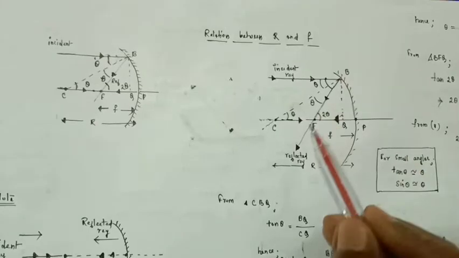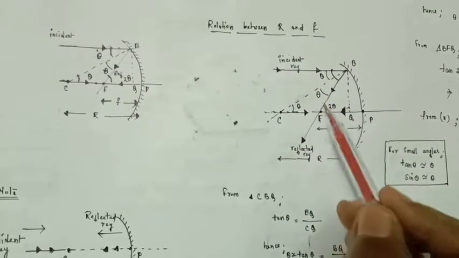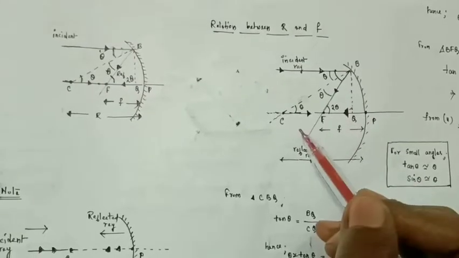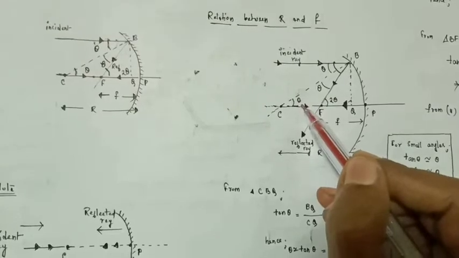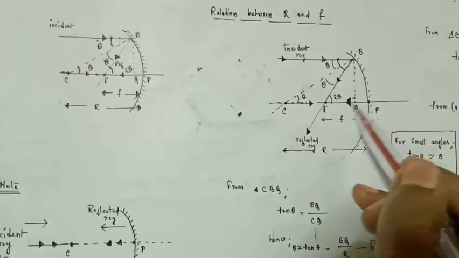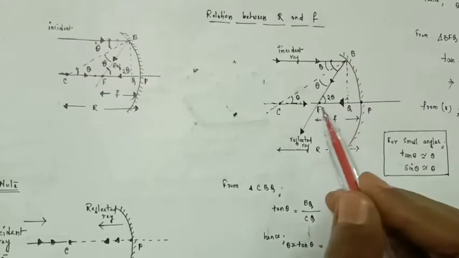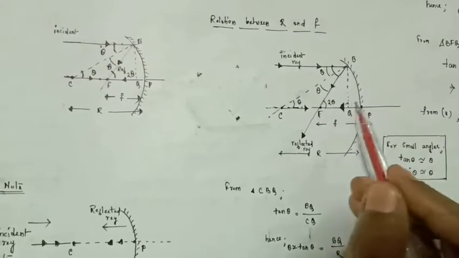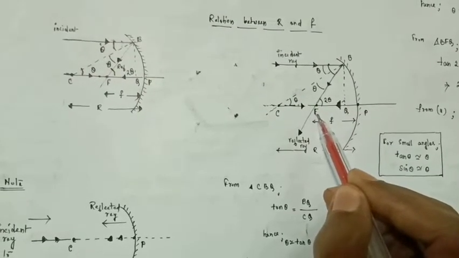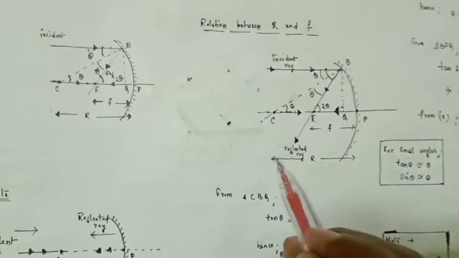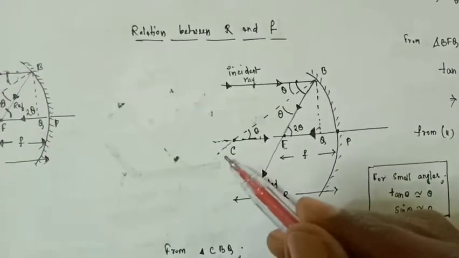Now after reflection at this point, the point of incidence, it will pass through the focus in this direction, and if the light is coming through the center of curvature along this line, it will reflect back like this. So basically the two reflected rays meet at this particular point F.